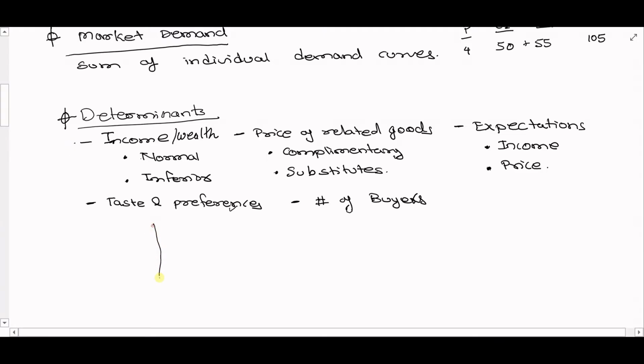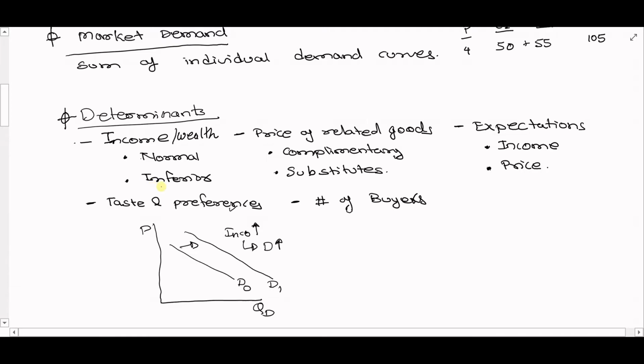When you have higher wealth or higher income, what happens to your demand? When you have more money, you would want to buy more, and hence you would demand more, which is represented by a shift of the demand curve to the right.